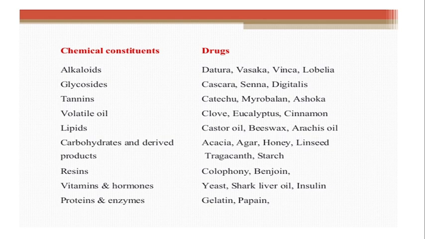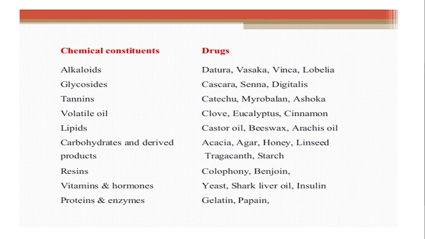After that, lipids; examples are castor oil, beeswax, arachis oil. Then carbohydrates and derived products. Carbohydrates are compounds made up of carbon, hydrogen and oxygen. Monosaccharides, disaccharides and polysaccharides are the different classes of carbohydrates. The drugs which come under carbohydrates are acacia, agar, honey, linseed, tragacanth, starch. All these come under carbohydrates.